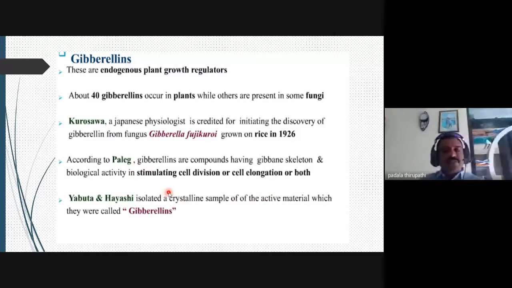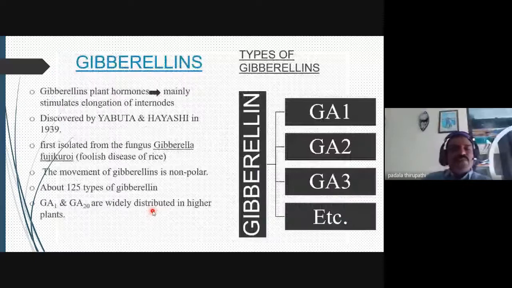So the name was given by Yabuta, Hayashi and Sumiki, who belong to Japan, after Kurosawa's discovery, in 1939.